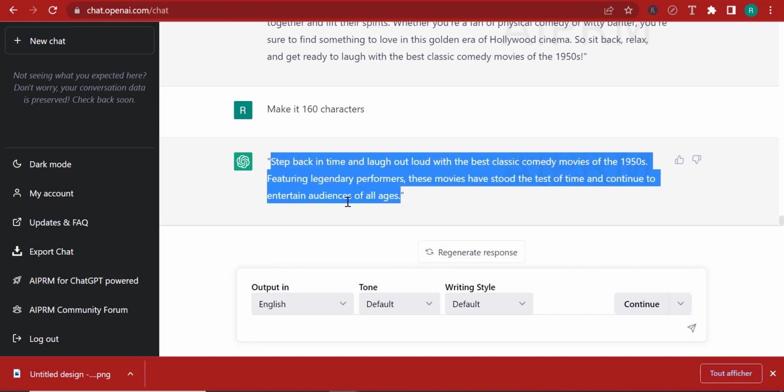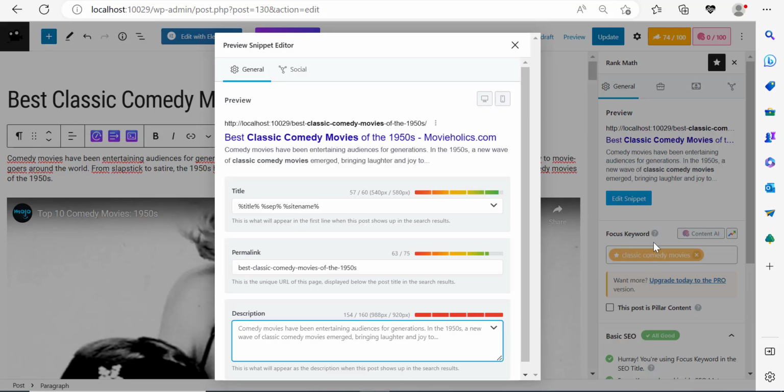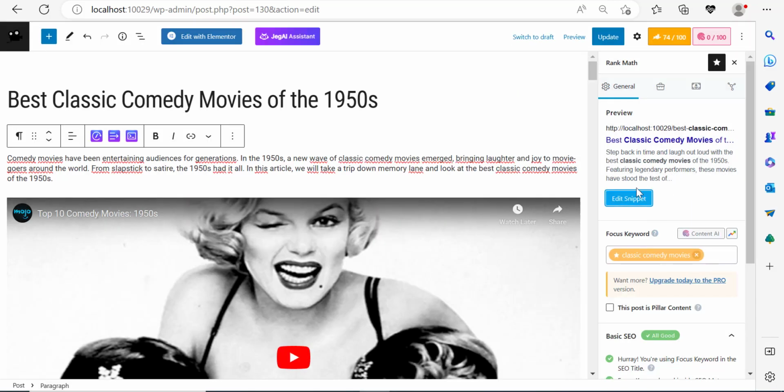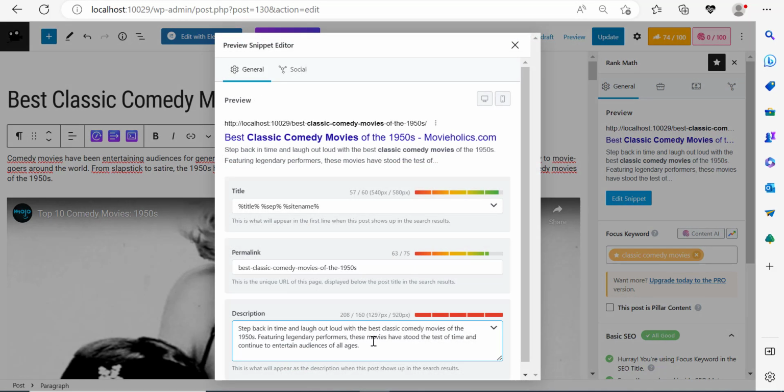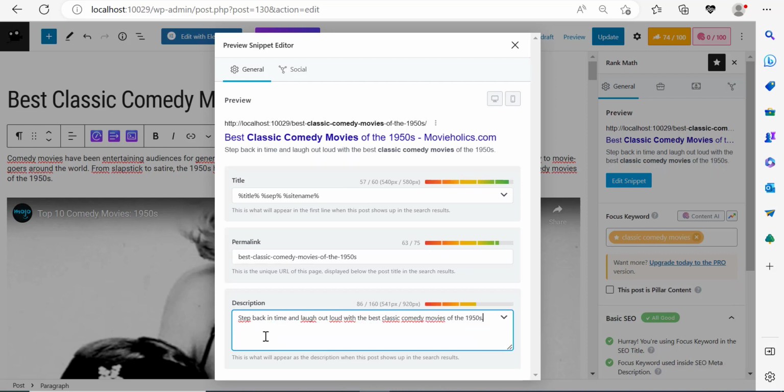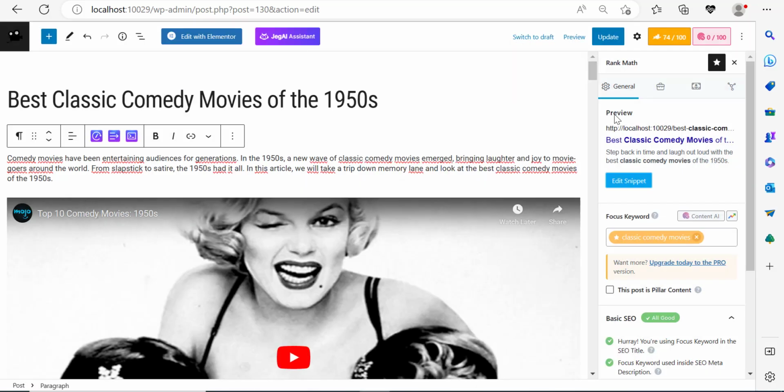I'm going to copy this. Let me make sure first that there is classic comedy movies, because remember that the focus keyword we use is classic comedy movies. It's essential that we show the focus keyword inside of the meta description. So if I paste this, right now I think we're doing well. So let me go back to the snippet. Now the snippet is not 160 words, it's 208. So I can just remove this. Right, so I think this is pretty good.